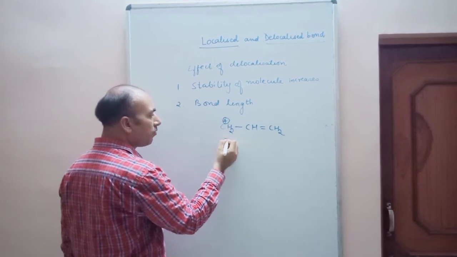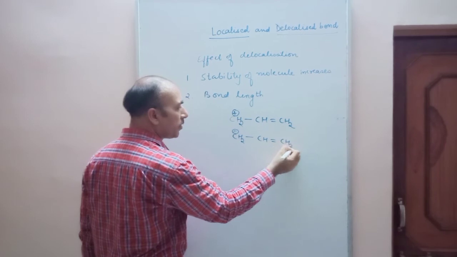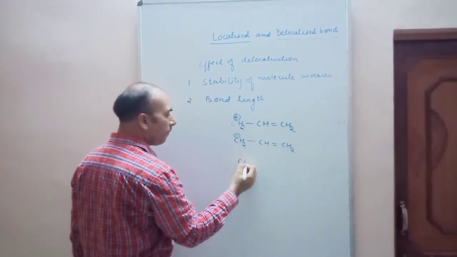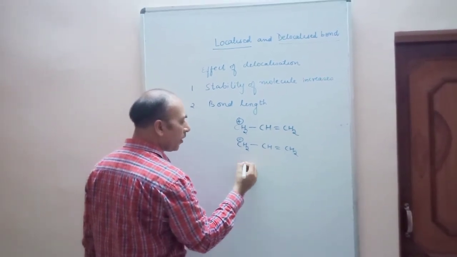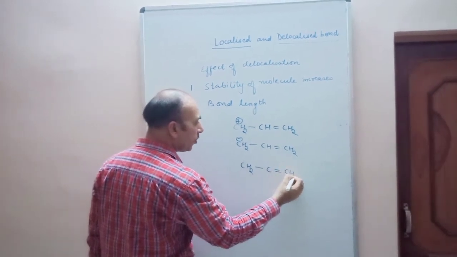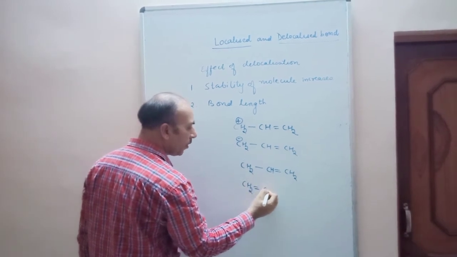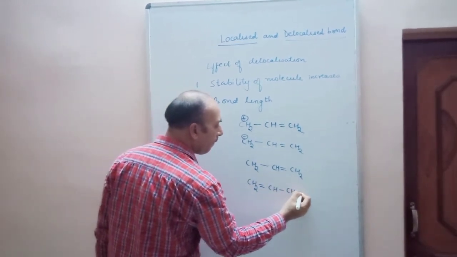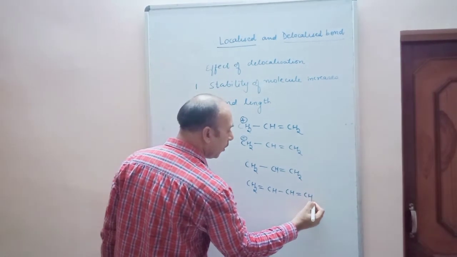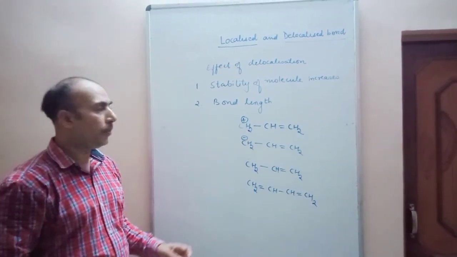Similarly, if there is a negative charge on this carbon, then also delocalization can take place. If there is a free radical, then also there can be delocalization. And if two double bonds are in conjugation, then also there can be delocalization. These are the situations where delocalization can take place.